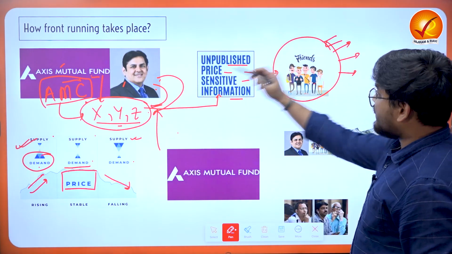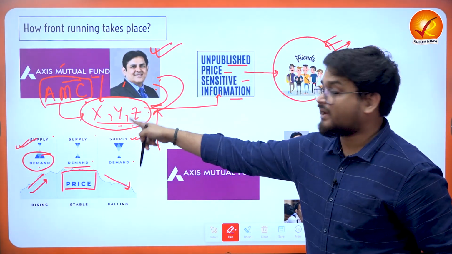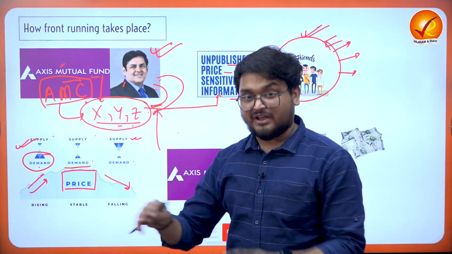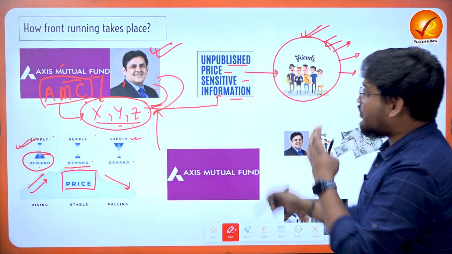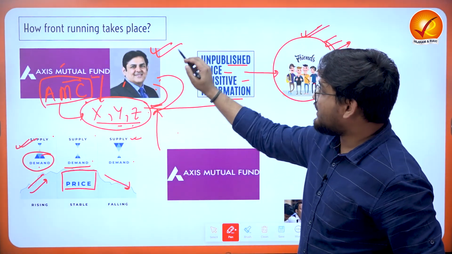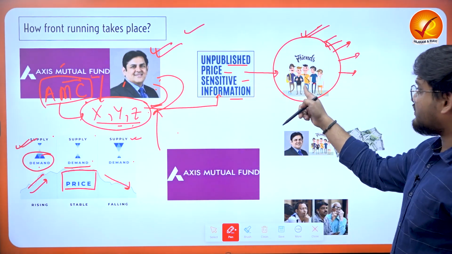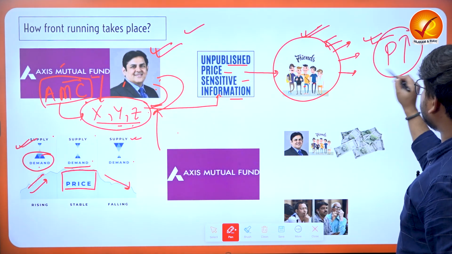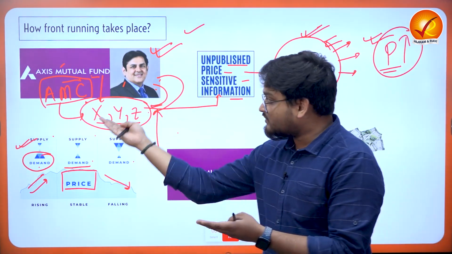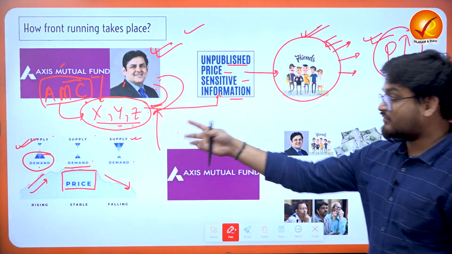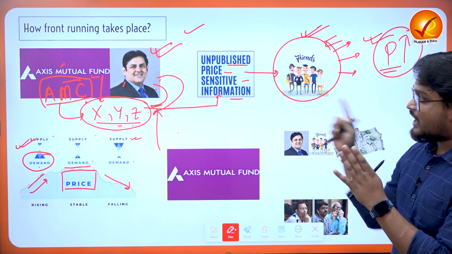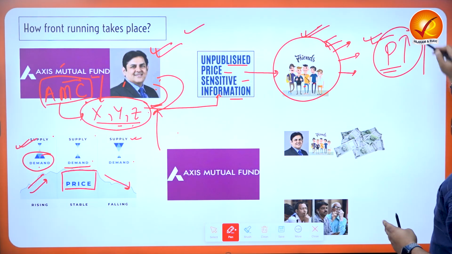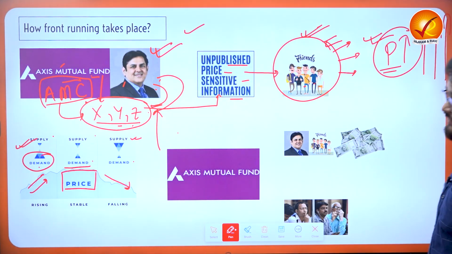Now this activity of investing in the stocks of XYZ by Viresh Joshi and his friends takes place before Axis actually invests publicly. Once he got the information, he invested. Once he passed the information to his friends, they also invested. Now the prices, as we can understand, have increased before even Axis has invested in the stocks. The prices of the stocks have already increased. Now once Axis enters the market, the prices will increase by super margins.